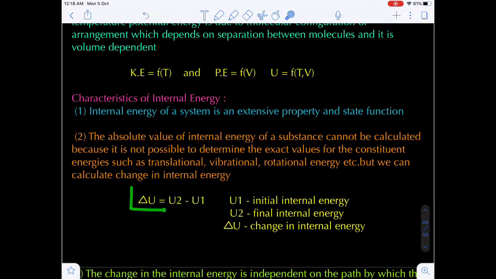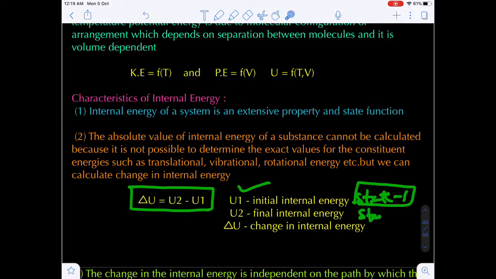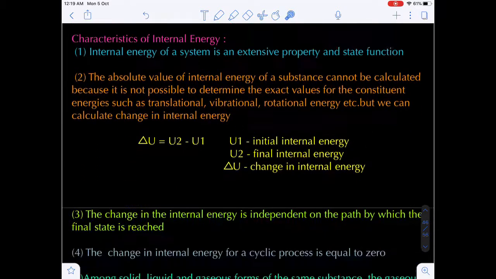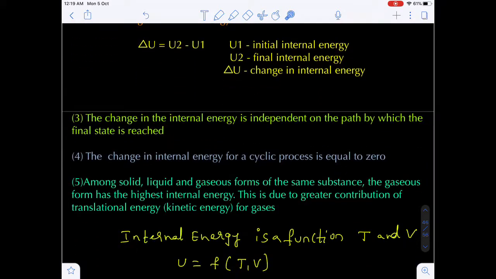How do we calculate the change in internal energy? Let's suppose the system in state 1 has internal energy U1. In state 2, the internal energy of the system is U2. The difference is delta U, so delta U is nothing but the change in internal energy. Are you getting my point?